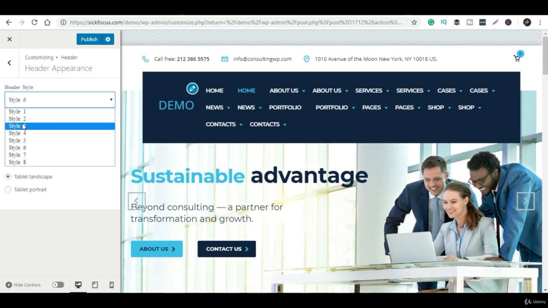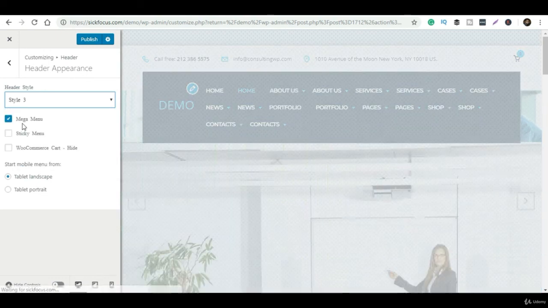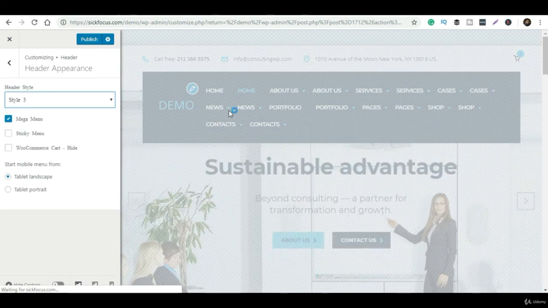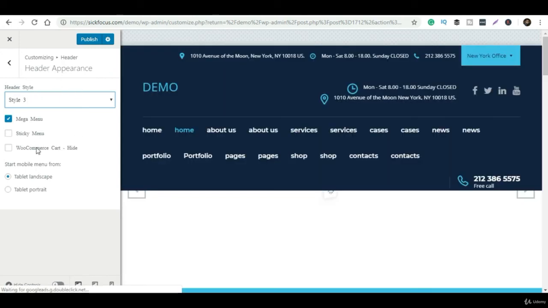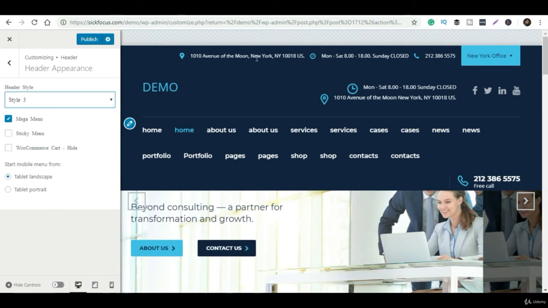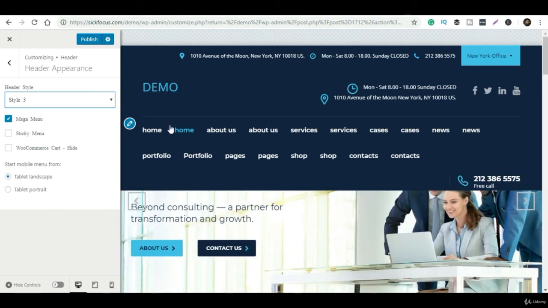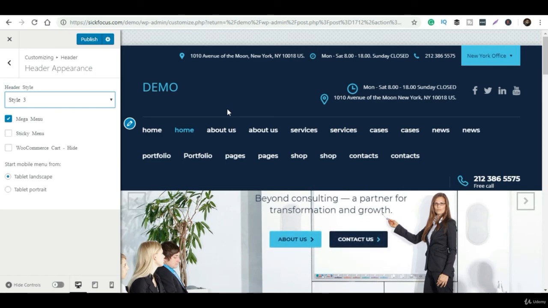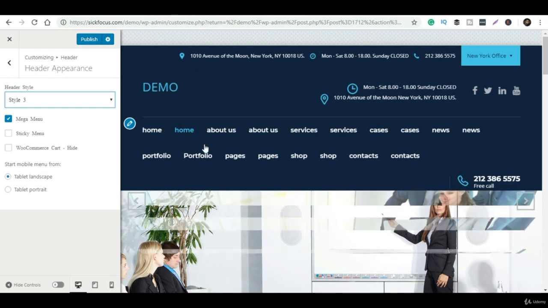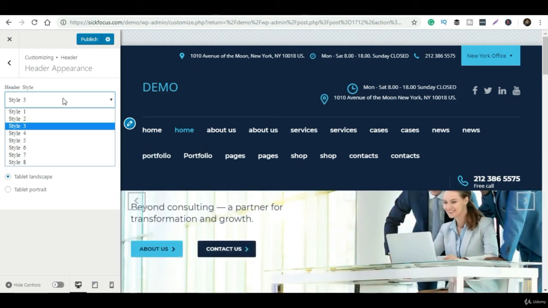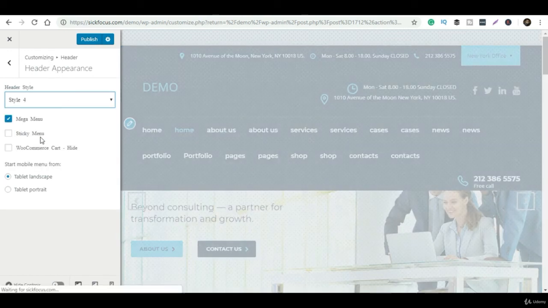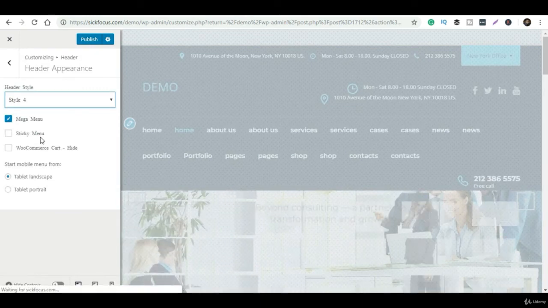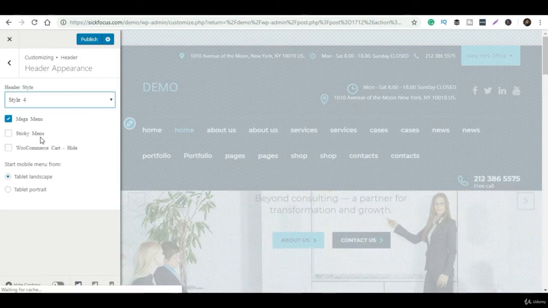Once we select a style, after that we have to click on the publish button, and only then will it go live. At your convenience you can review any of the styles, layouts, and designs as per your choice, and after that you can publish the whole thing. For example, I'm just selecting style number 4, and let's see, it looks a little bit good.